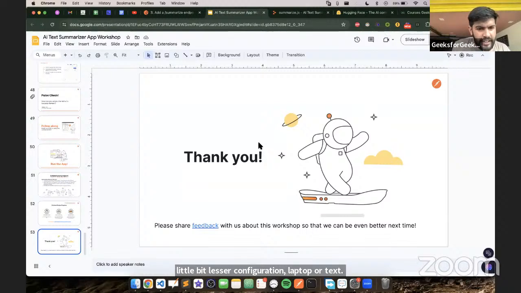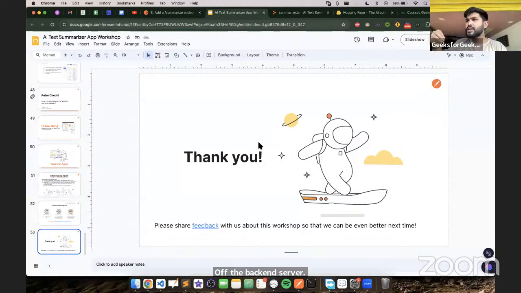Can you explain what you have explained since I joined? Okay. What I explained is the importance of the authorization token, the importance of the wrapper API, the importance of the backend server, and the very important script.js file.